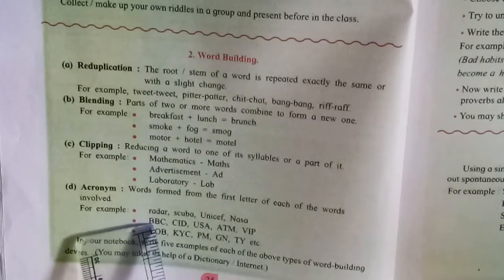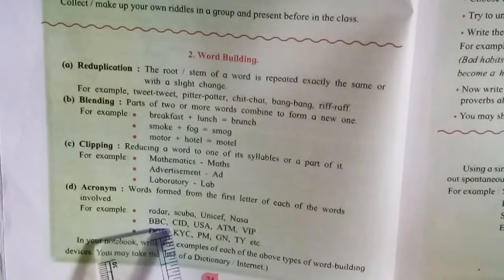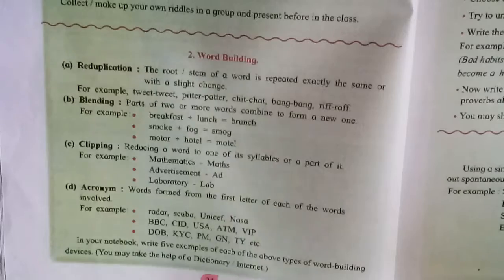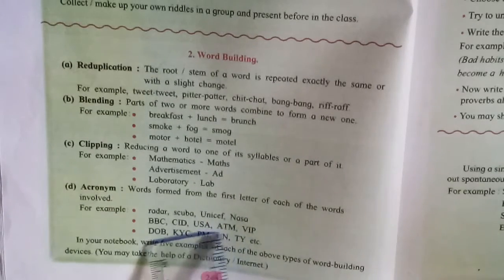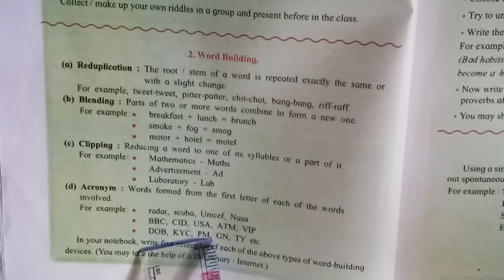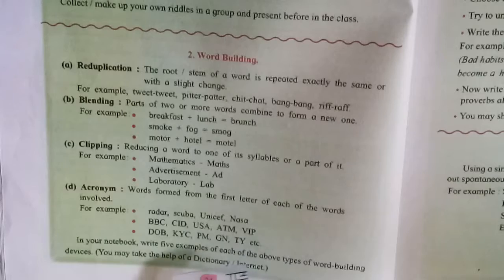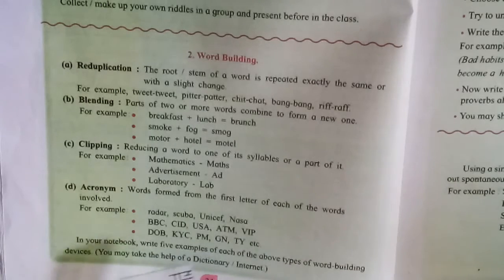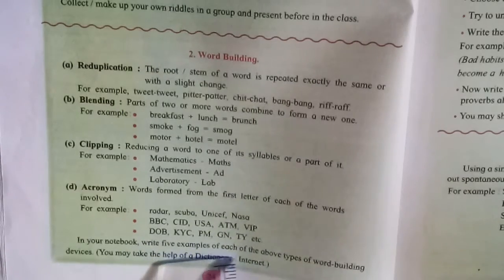And next, acronym, that is words formed from the first letter of each of the words. That means acronym, first letters. See for example BBC, British Broadcasting Corporation. USA, United States of America. ATM, all time money. VIP, very important person, like that. Date of birth, DOB. Now same like that, you write 5 examples of each.